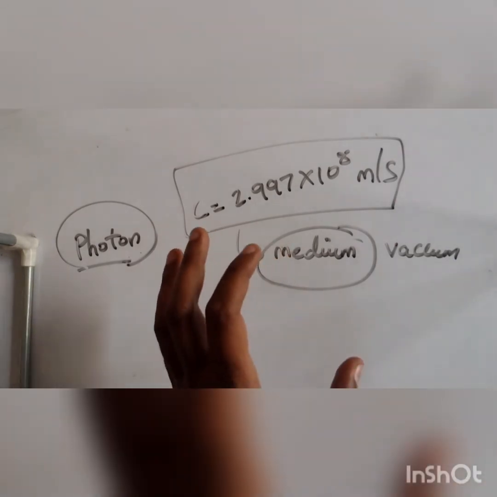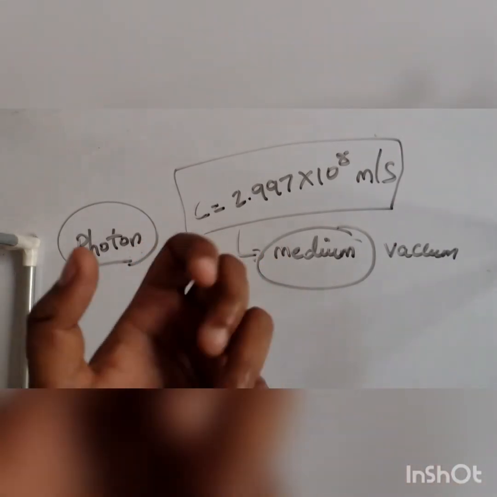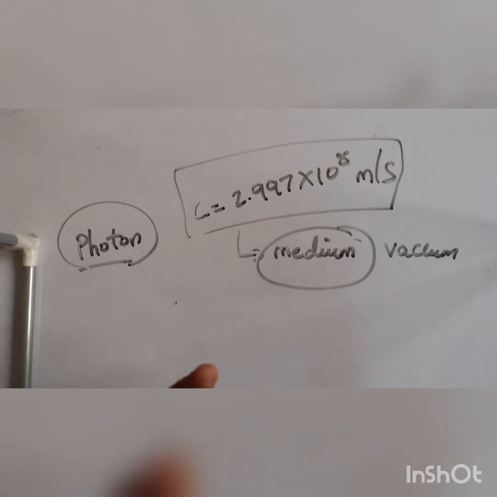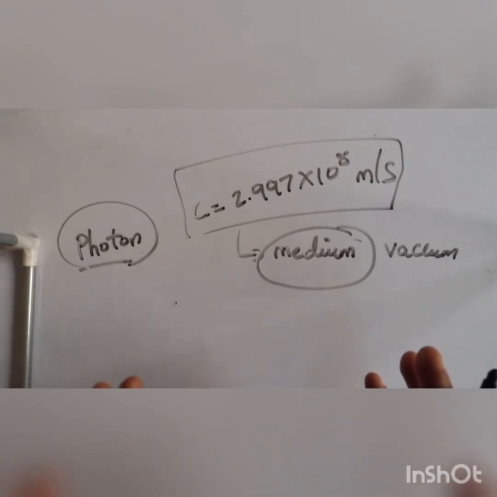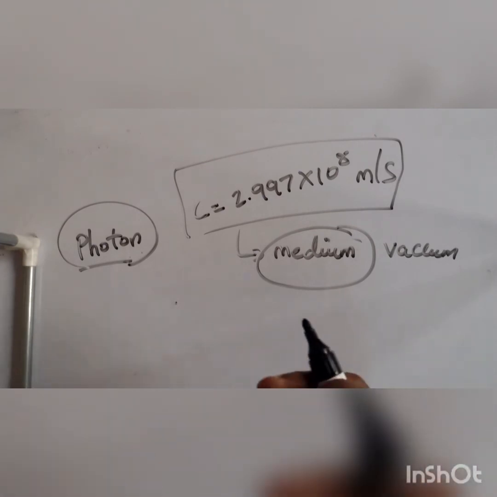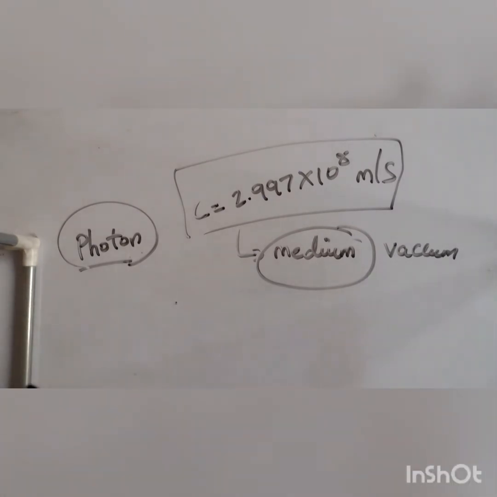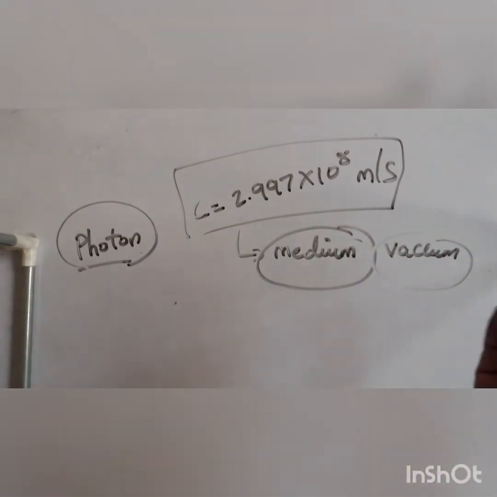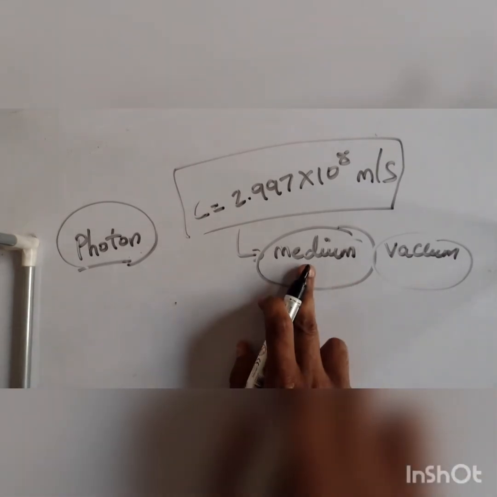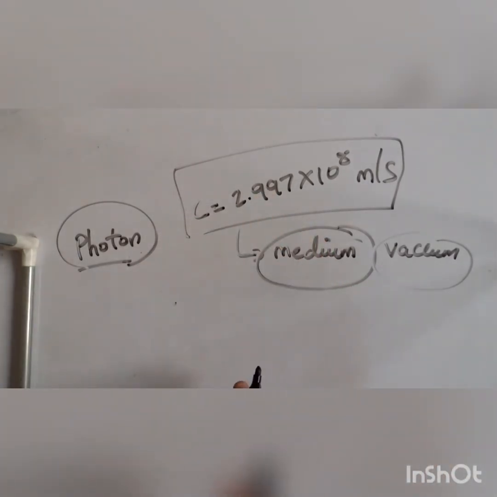If the medium is changed, then light behaves differently. For example, if you are in school, you behave differently. You cannot behave the same way in front of your teacher as you behave in front of your friends. You cannot share the same information. The information you share with your friends, you cannot share with your teacher or with your parents. Why? Because the situation is changed. Similarly, light behaves differently when its situation is changed. For example, if I change the medium, the speed is changed, which means the behavior is changed.